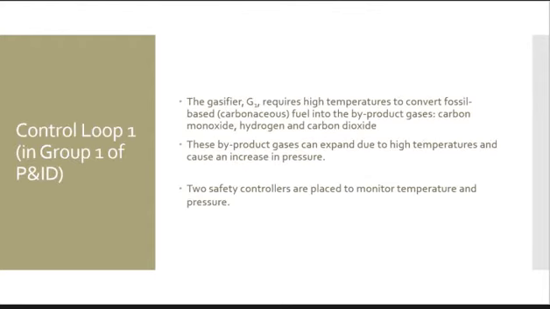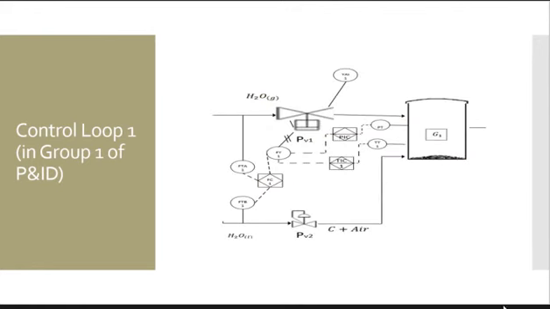For control loop 1, the gasifier requires high temperatures to convert fossil-based fuel into the byproduct gases. These byproduct gases can expand due to high temperatures and cause an increase in pressure. Therefore, 2 safety controllers are placed to monitor temperature and pressure. The safety override controllers are seen as PIC1 and TIC1 in the control loop. The normal controller maintains the flow using ratio control, while the 2 safety controllers are placed to monitor temperature and